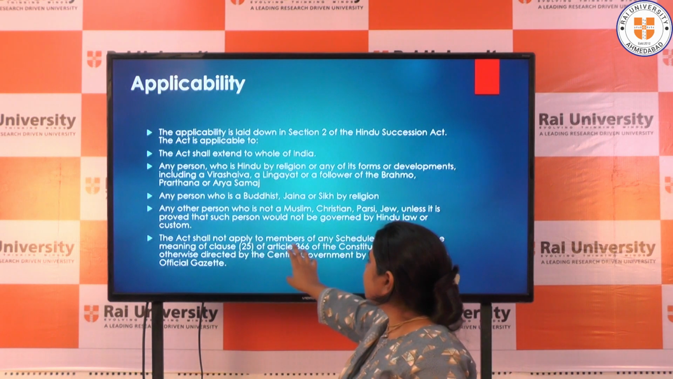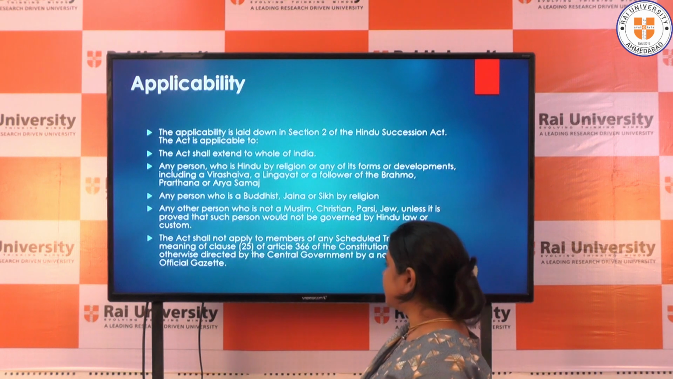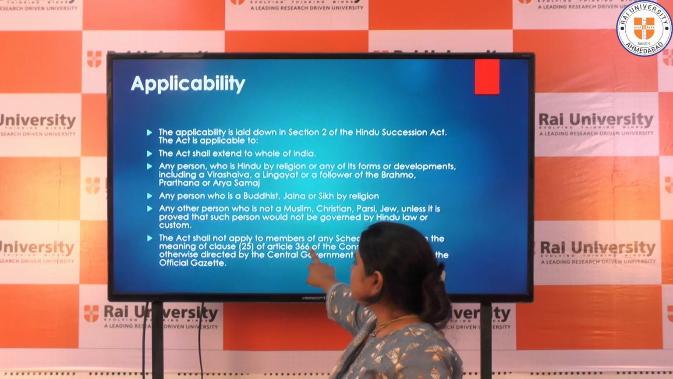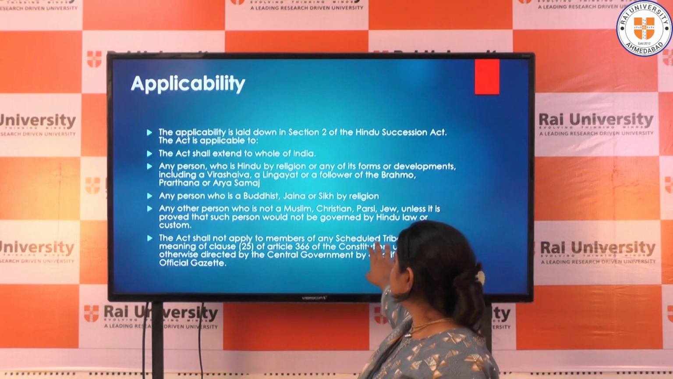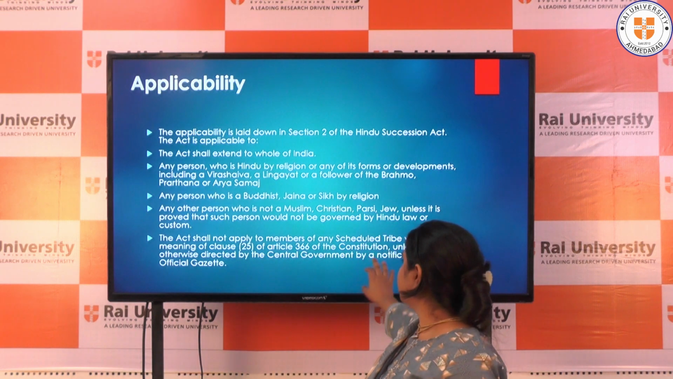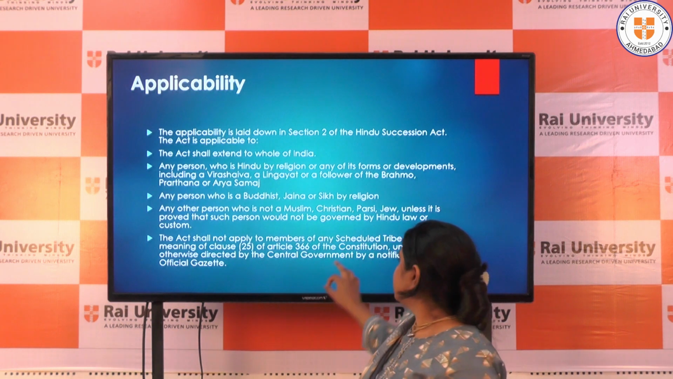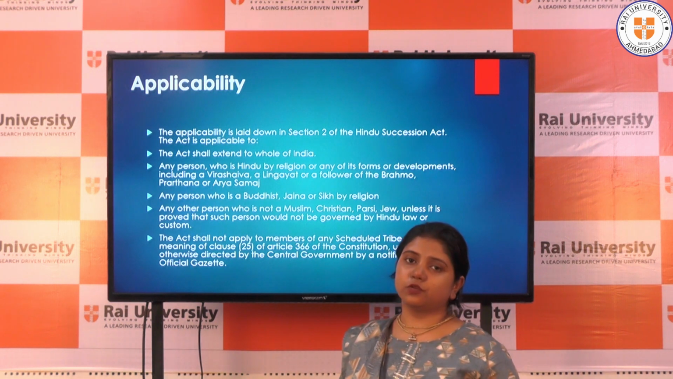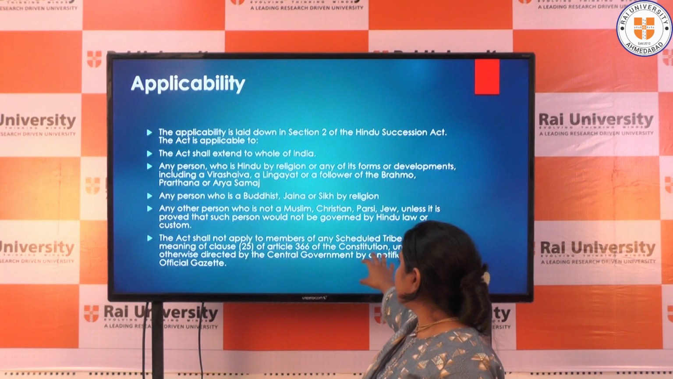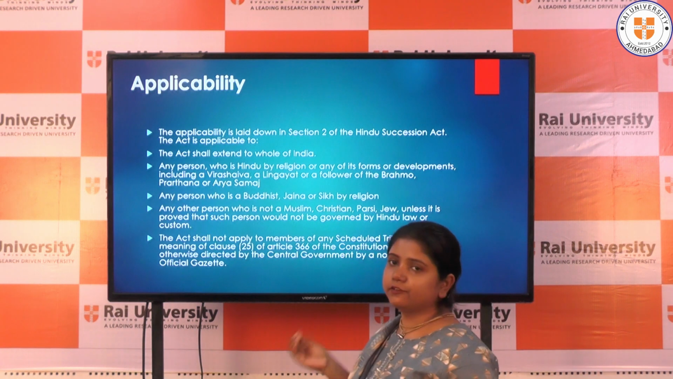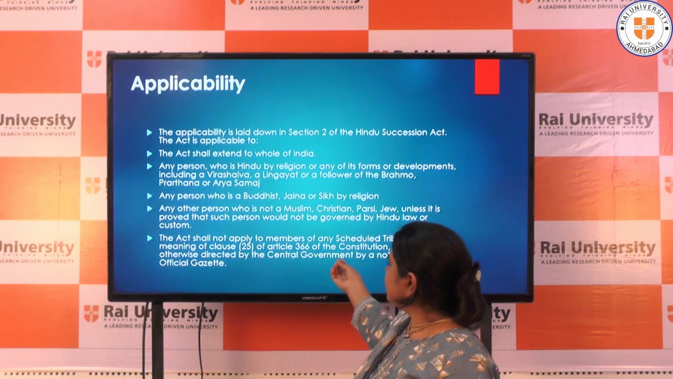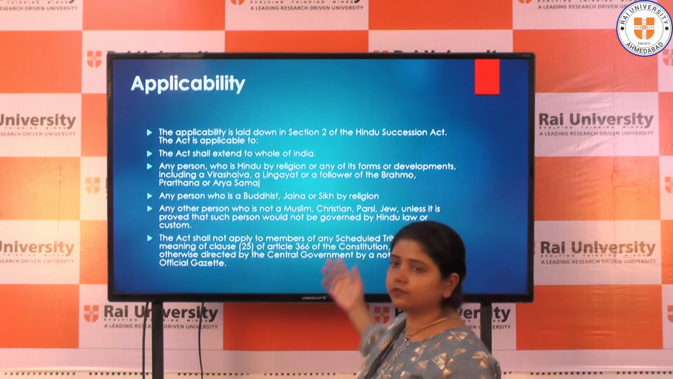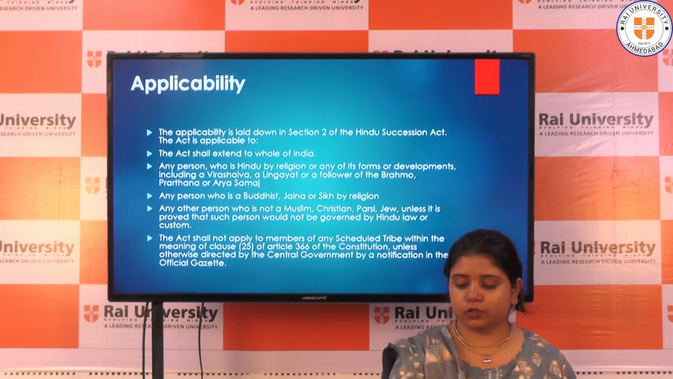The Act shall not apply to the members of any scheduled tribe. Article 366 clause 25 gives an exception to the scheduled tribes. So the members of the scheduled tribe are exempted. They will be dealt with by their own customary laws, and the Hindu Succession Act will not be applicable to that particular group.